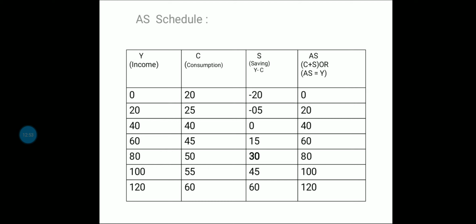Then 25 plus minus 5 becomes 20, 40 plus 0 becomes 40, 45 plus 15 becomes 60, 50 plus 30 becomes 80, 55 plus 45 becomes 100, and 60 plus 60 becomes 120. This is how we calculate the aggregate supply from the given information of income, consumption, and savings.